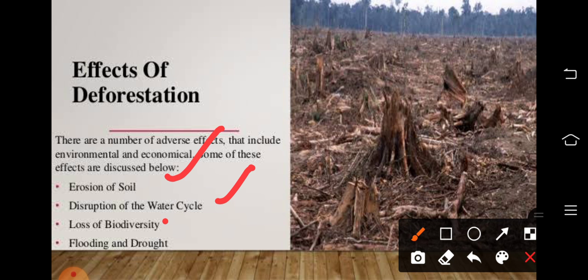Then, loss of biodiversity. That means there are different species in the forest which depend on the plants. So when we cut down all these plants and trees, what will happen? They will lose their natural habitat. So there may be the extinction of some species. For example, the dodo. The dodo is a bird which looks like a duck that lived a very long time ago in the island of Madagascar.